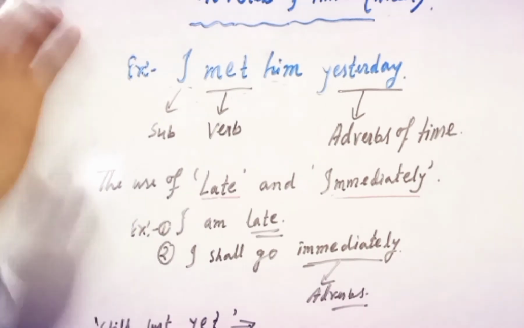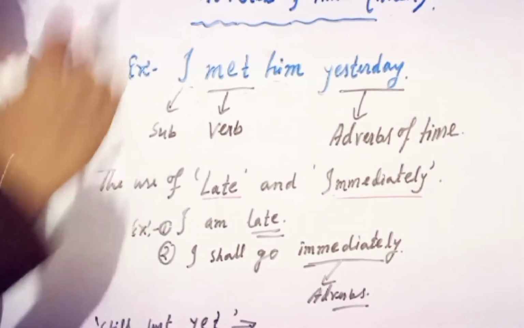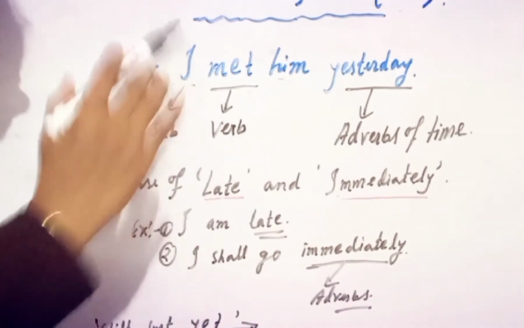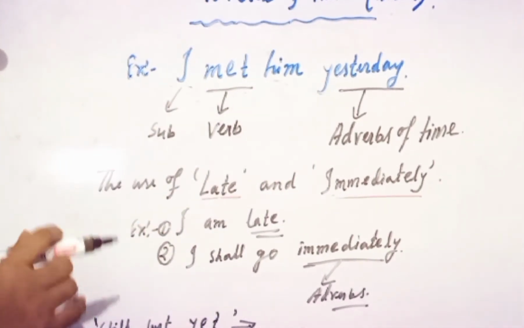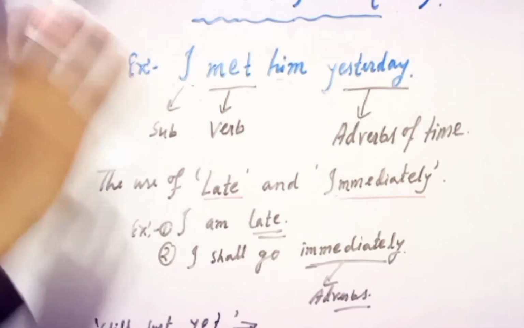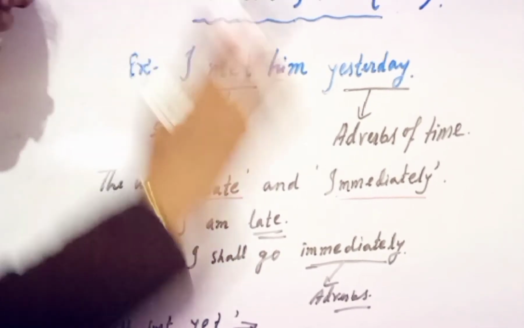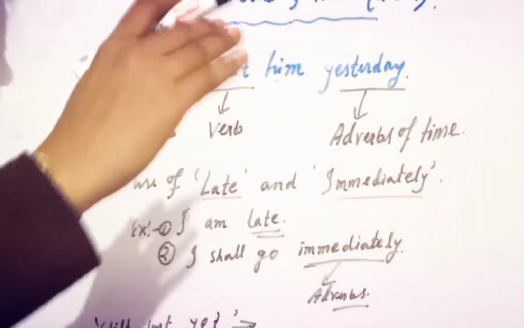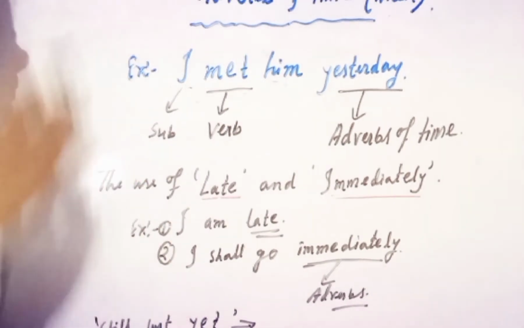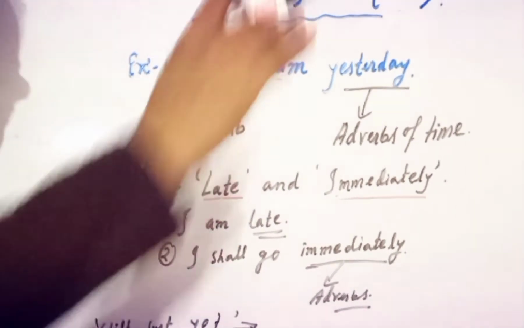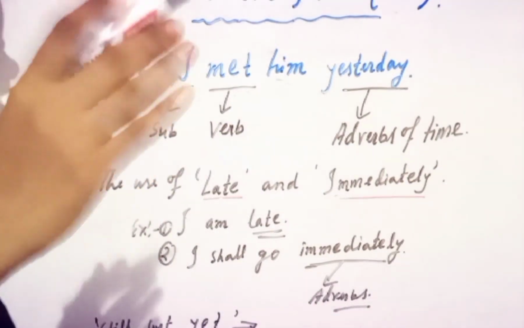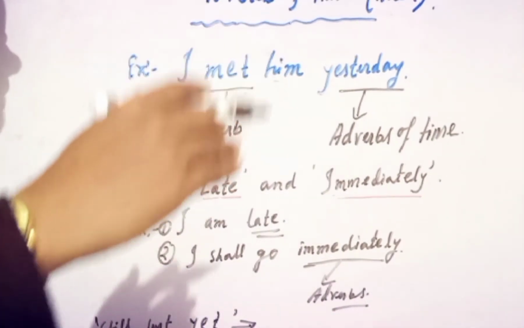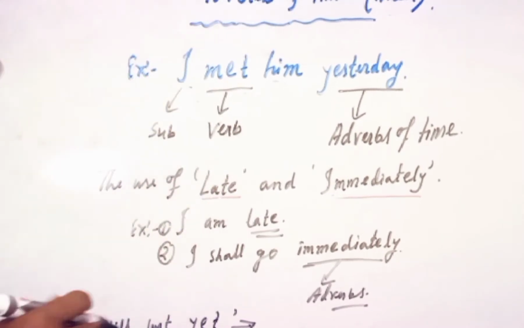Clear? But now the question is, how can we identify that an adverb of time is mentioned here? So listen to me carefully. Just try to make the sentence into an interrogative form with the WH word. So what will be the WH format of the question?